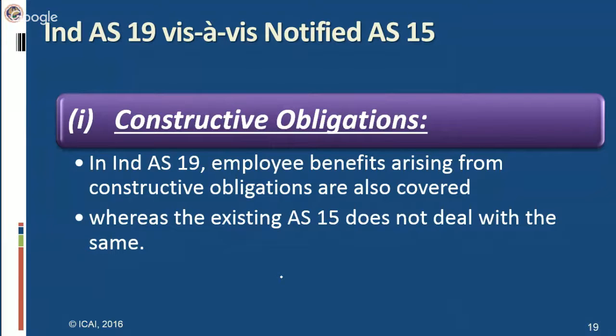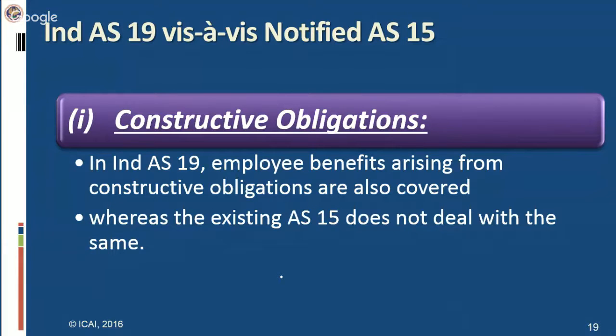A constructive obligation may arise where an entity has a history of increasing benefits for former employees to keep pace with inflation, even where there is no obligation to do so. So, if inflation is the trend of the economic conditions of a particular country, and to keep pace with that inflation, the employer increases the salary in the form of DA allowance, increasing it from time to time or periodically.